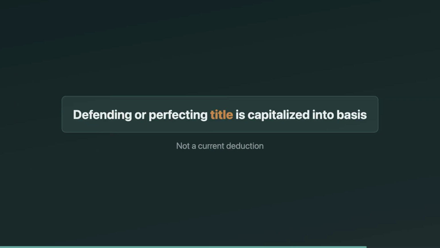Legal and accounting fees can be basis too, when they're tied to acquiring or defending ownership. The weird but testable rule: legal fees to defend or perfect title aren't currently deductible, but they increase basis. So if you buy farmland and later pay an attorney to defend your title, your adjusted basis goes up by those legal fees. The exam loves that distinction: capitalized versus deducted.